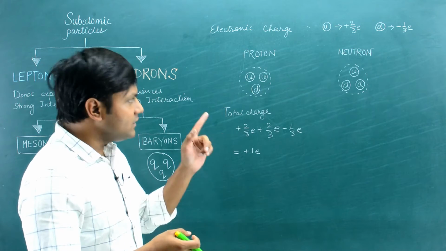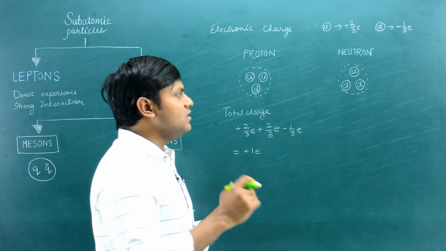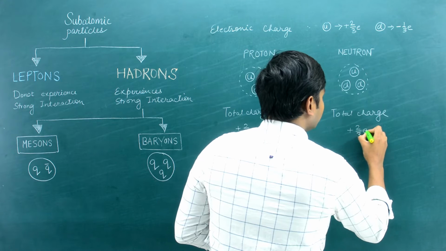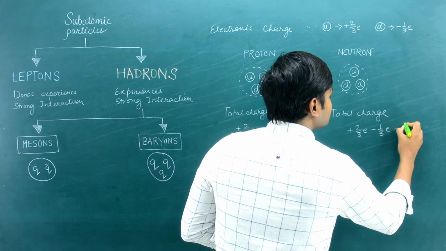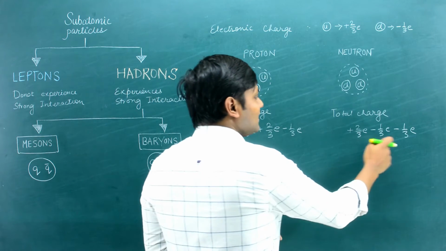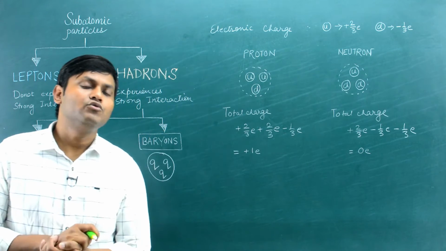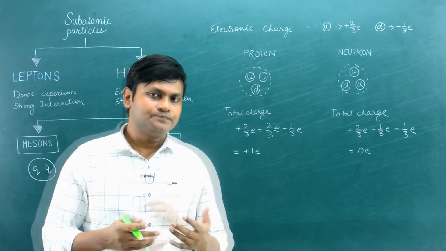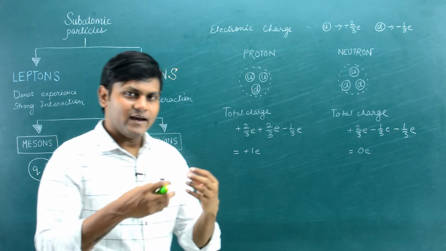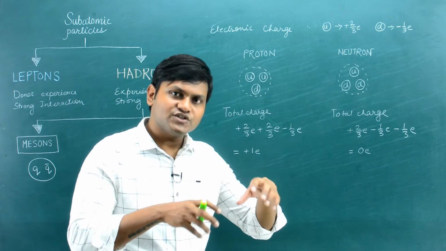On the other hand, if you do the same calculation for a neutron, the neutron has 1 up quark and 2 down quarks. So the total charge of a neutron is plus 2 upon 3 electronic charge, minus 1 upon 3 electronic charge, minus 1 upon 3 electronic charge, which turns out to be how much? So they cancel out. You end up getting 0 electronic charge. That means the neutron is a neutral particle. It has no charge. So as you see, the electronic charge of hadron particles basically arises as a result of the summation of the electronic charges of the quarks that make them.